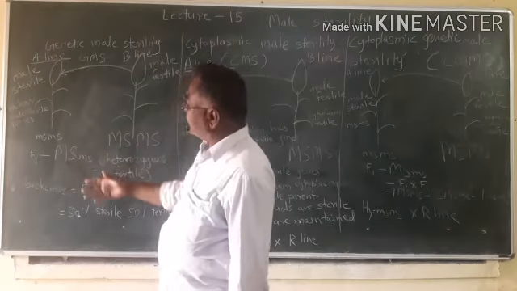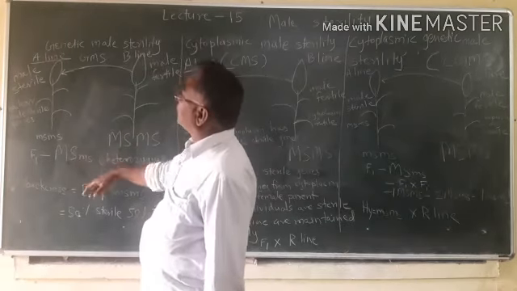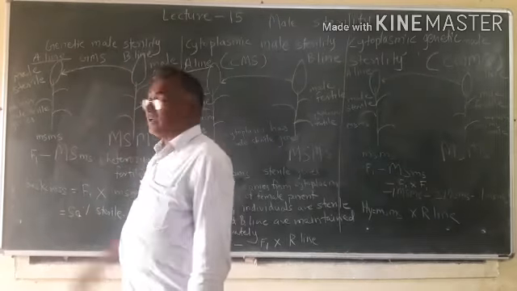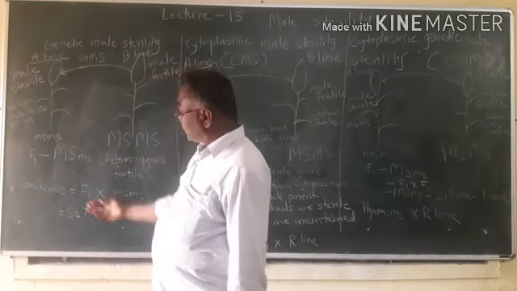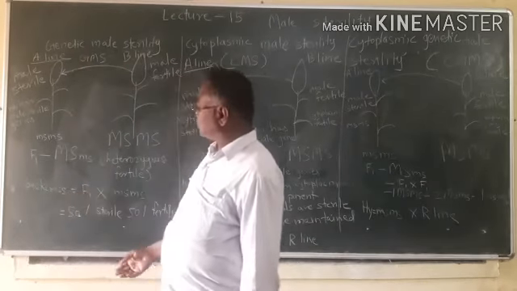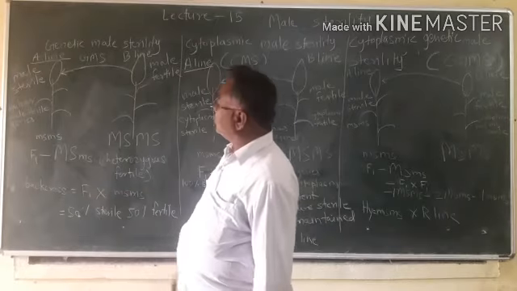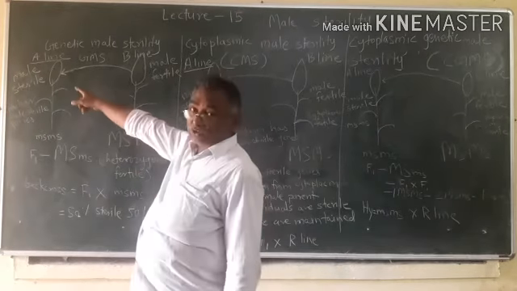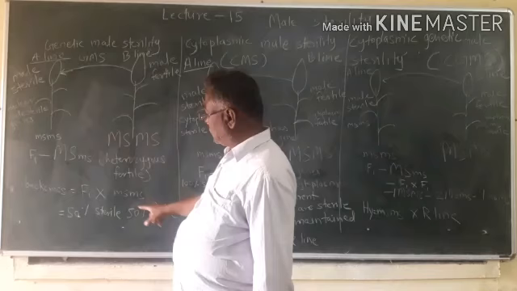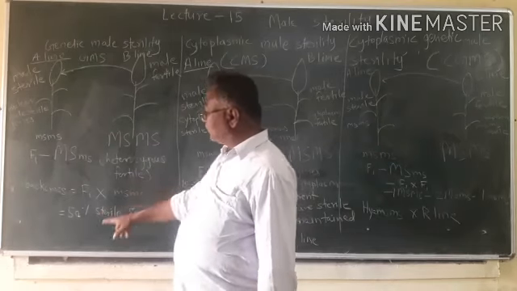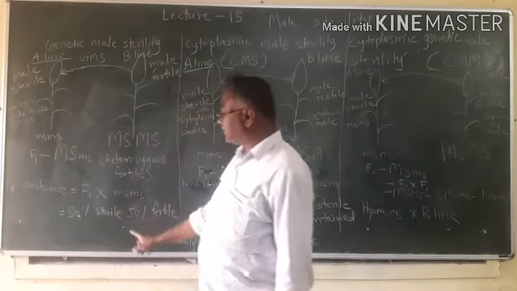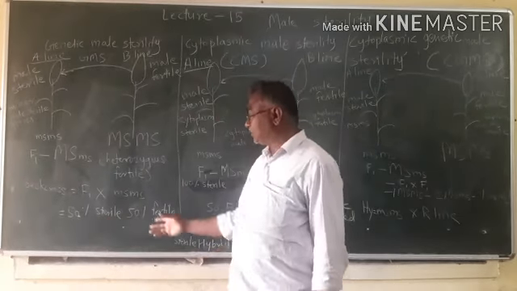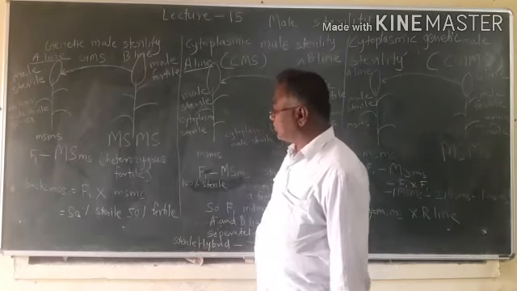And for multiplication or for increasing the male sterile line, we can back cross F1 with the recessive parent.